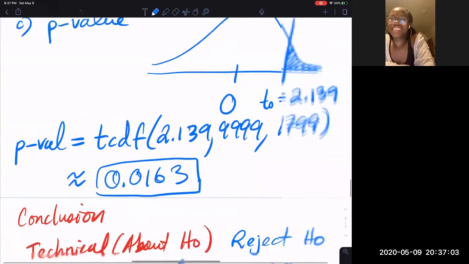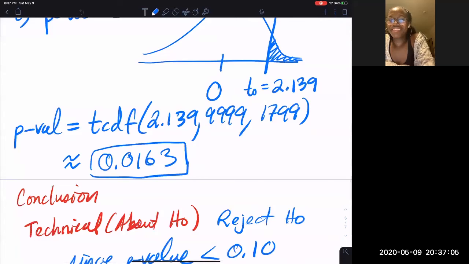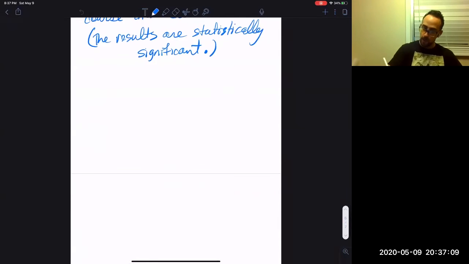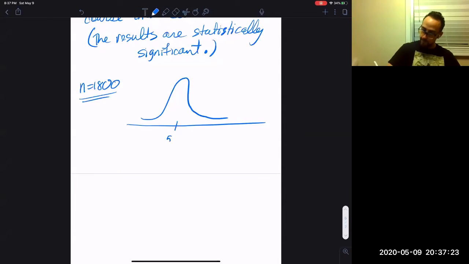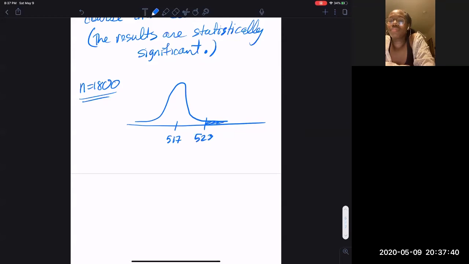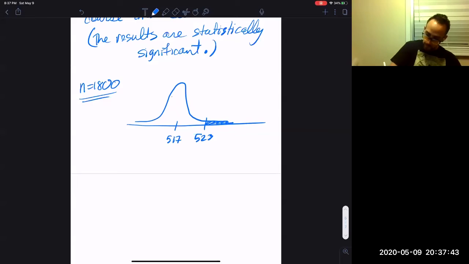In the question above, when n was 1800, the t distribution was more compact. 523 is right here. Look at how cool this is. The t distribution is more narrow.